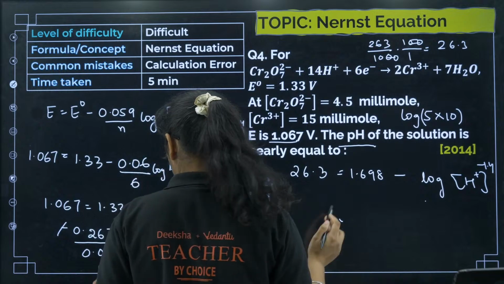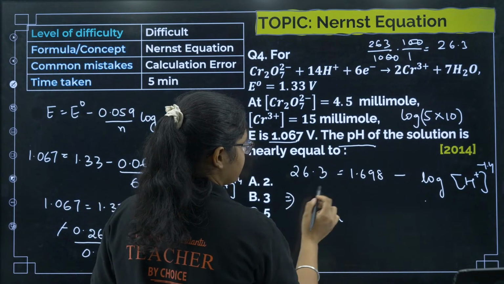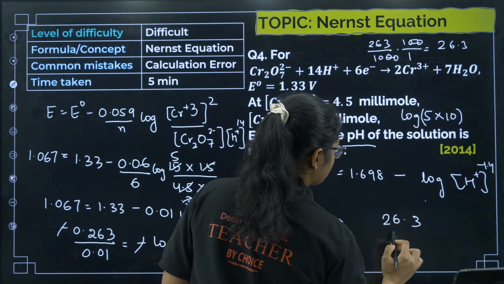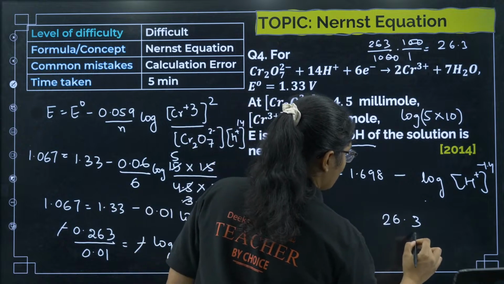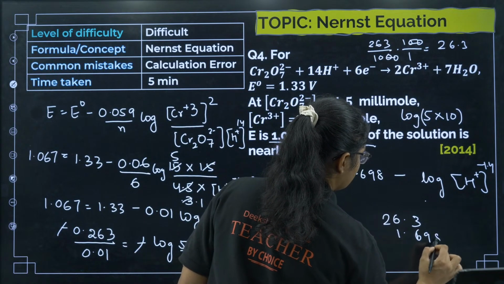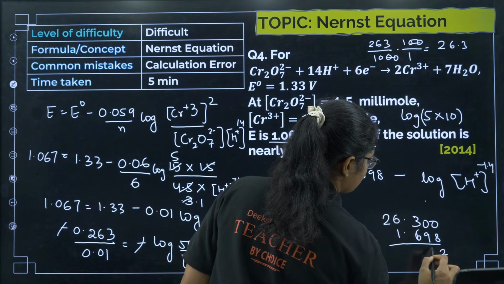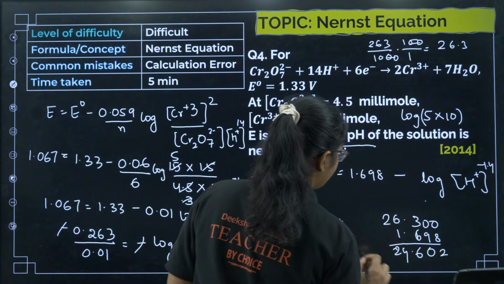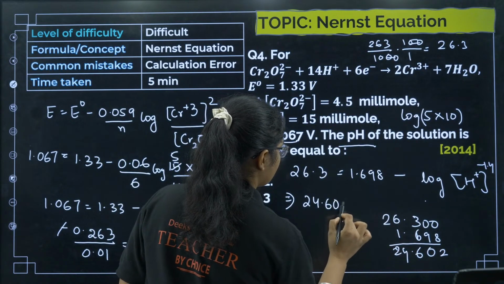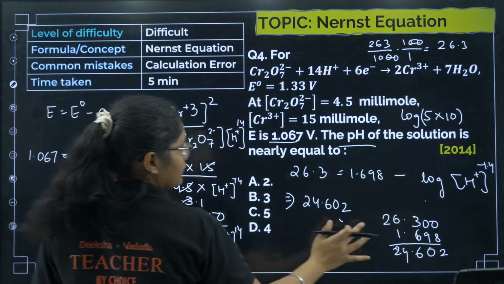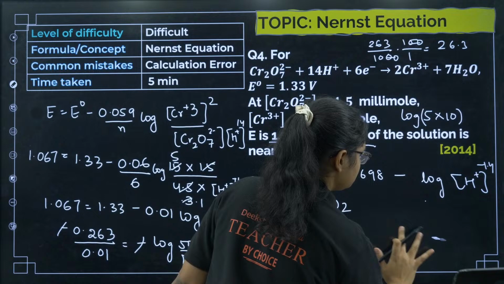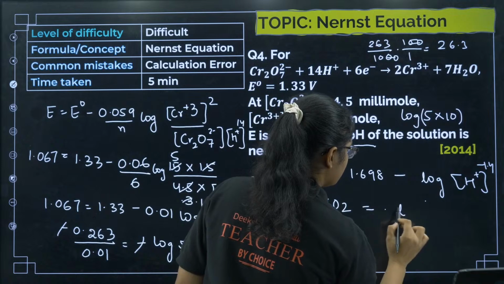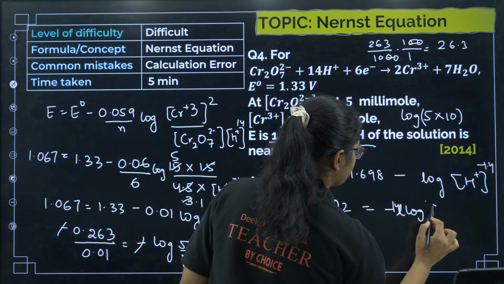Okay, so next again we can solve this, we can just do this calculation here. This one will come like this, 26.3, then I have 1.698. Okay, so 10 minus 8 is 2, 9 minus 9, 12, 6, I will get 24.602, that is equal to minus of 14 log h plus.